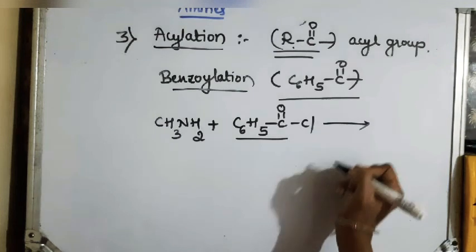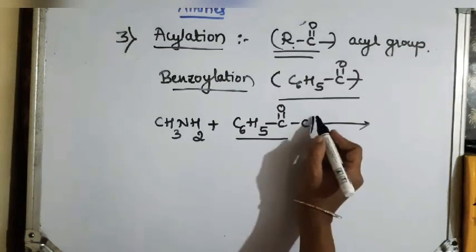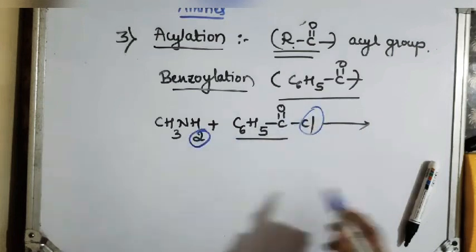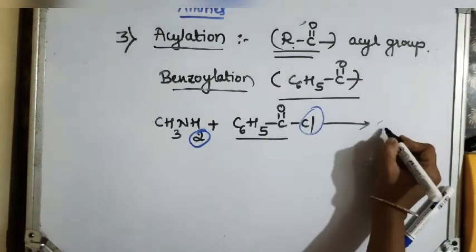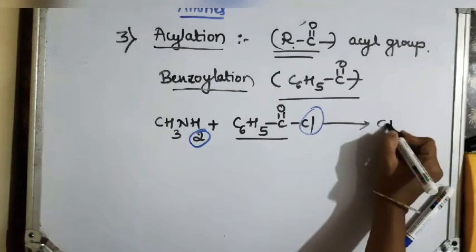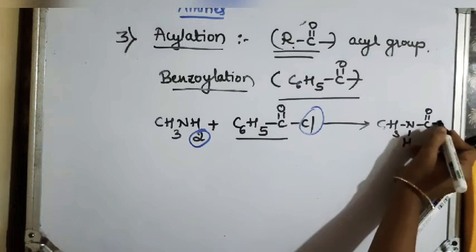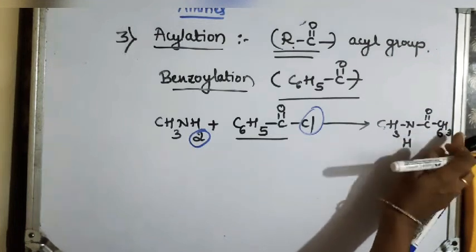So if this undergoes reaction, what happens? The Cl and one hydrogen go out as HCl, and there is a formation of CH3NHCOC6H5.